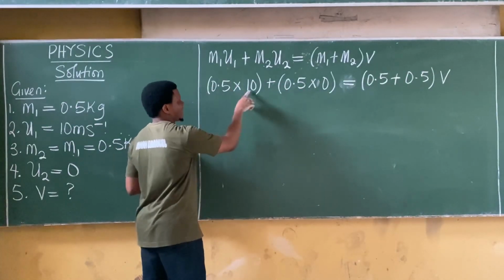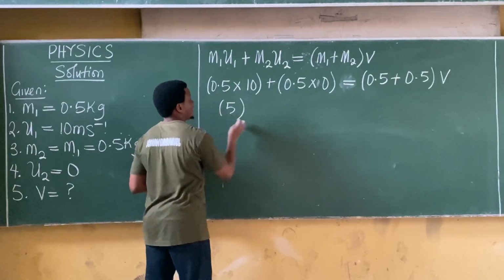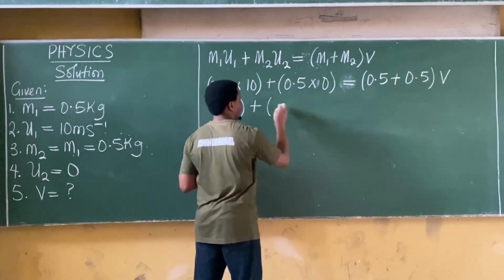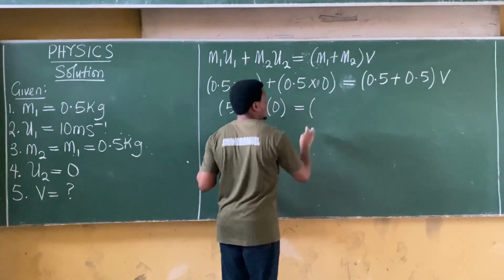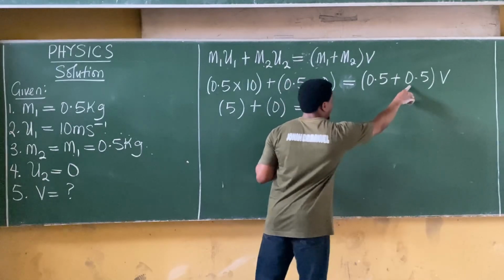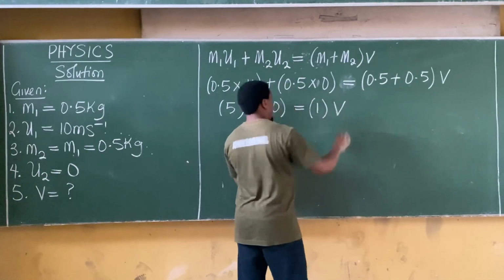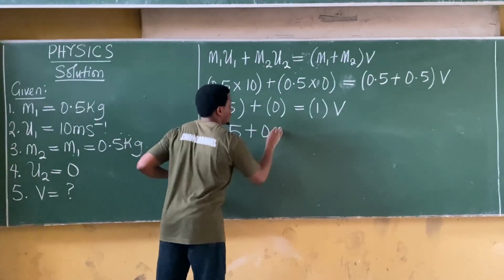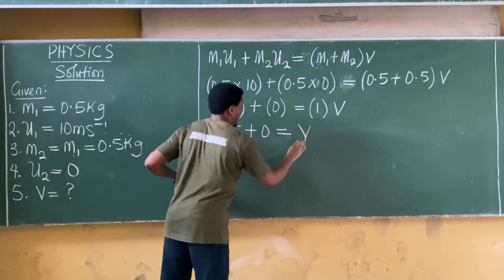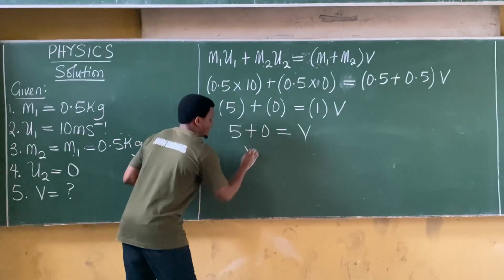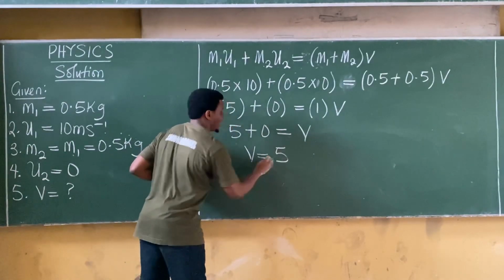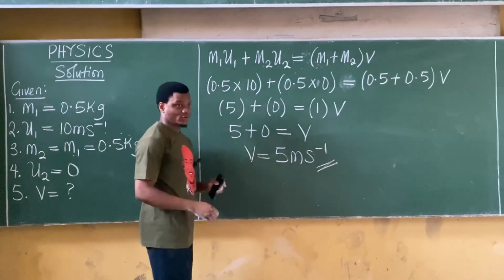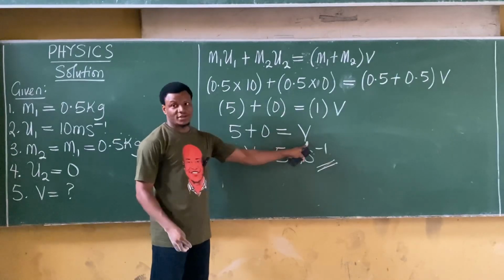All right, let's input values and see what we get. From here, 0.5 times 10 gives you 5. So I have 5 here plus 0.5 times 0. Of course, anything times 0 is 0. Then 0.5 plus 0.5 gives you 1 multiplying V. Let's simplify further. This now gives you 5 plus 0 is equal to 1 times V, which is V. 5 plus 0 is 5. That means that V is equal to 5. Velocity is measured in meter per second. That becomes 5 meter per second. All right, or you can say 5 is equal to V. They mean the same thing.